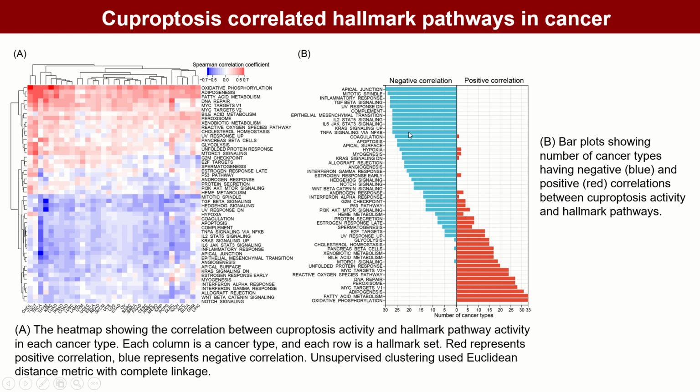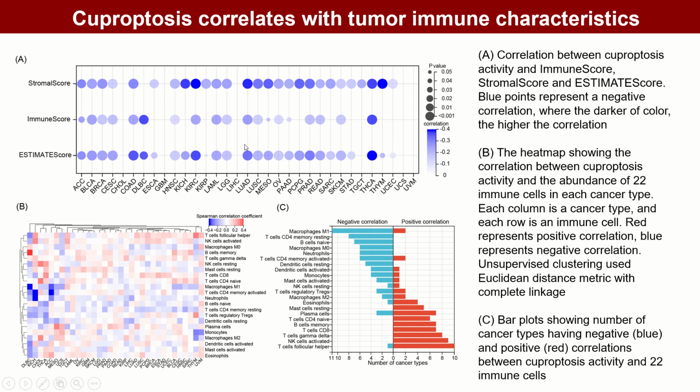Strikingly, cuproptosis was negatively associated with immune-related pathways, including the inflammatory response. To better reveal the intrinsic link between cuproptosis and tumor immunity, we first inferred the overall immune and stromal infiltration levels in all tumor samples. Cuproptosis was significantly negatively correlated with the overall immune and stromal cell infiltration levels in most tumor types.